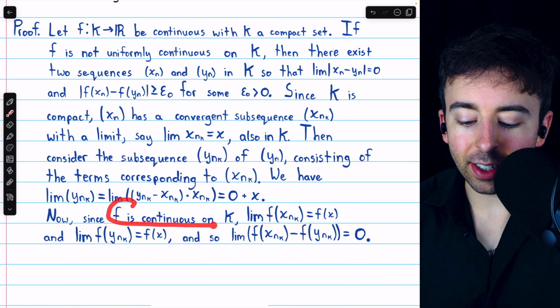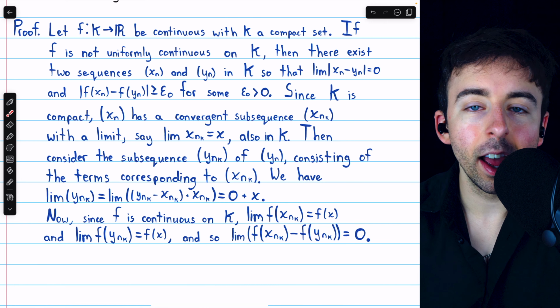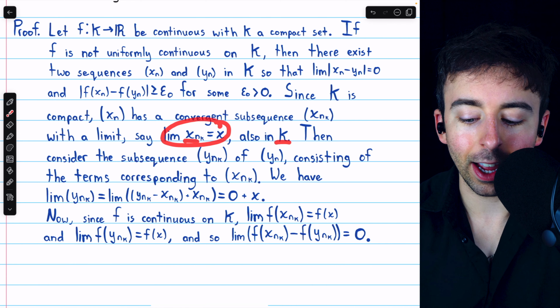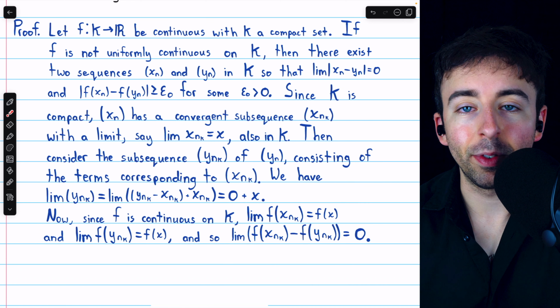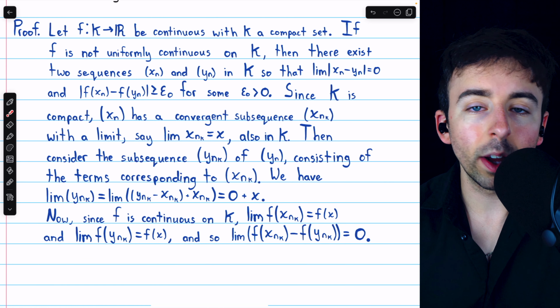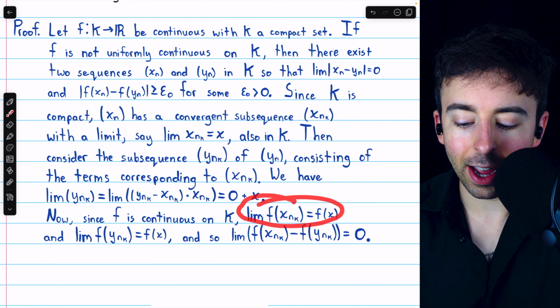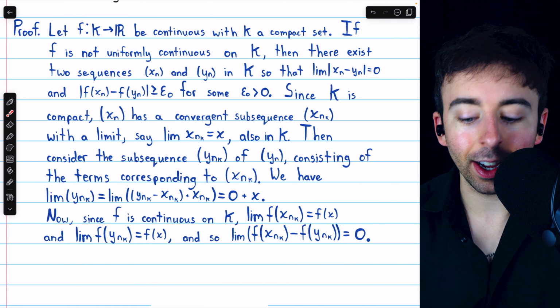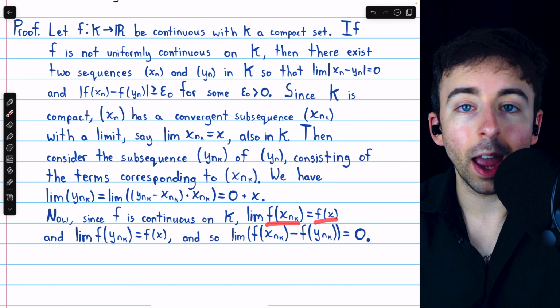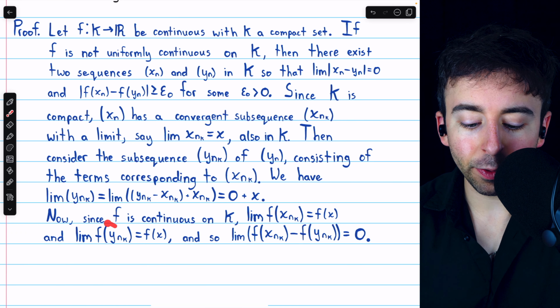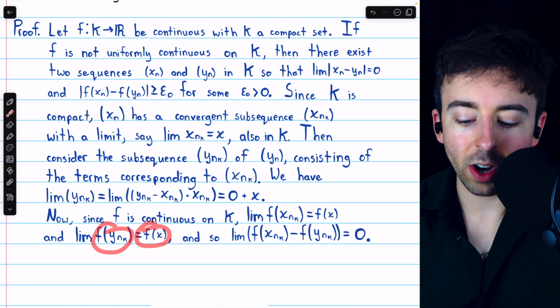Now, we know that f is continuous on the compact set K, which means in particular that f is continuous at this point x, because remember, x, the limit of xnk, is also in K, so f is continuous at x. But then by the sequential definition of continuity, that would mean that the limit of f of xnk is equal to f of x. Since xnk is approaching x, f of xnk must approach f of x. Similarly, since ynk approaches x, f of ynk must also approach f of x.